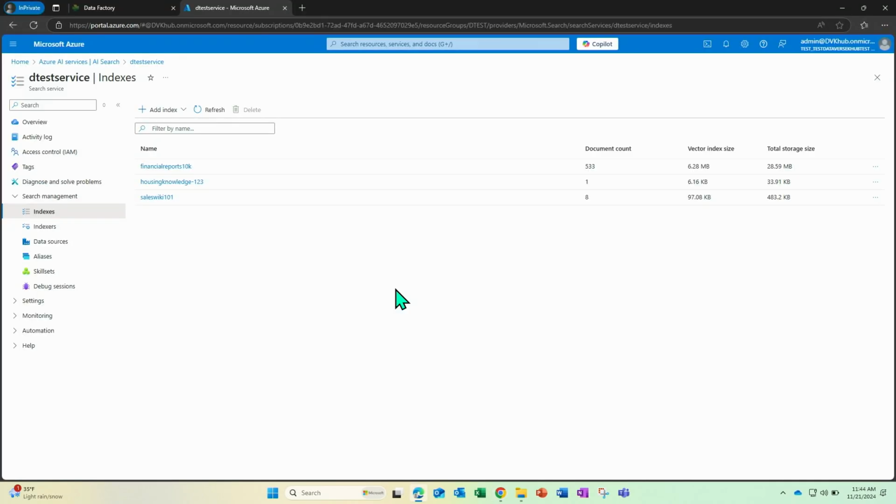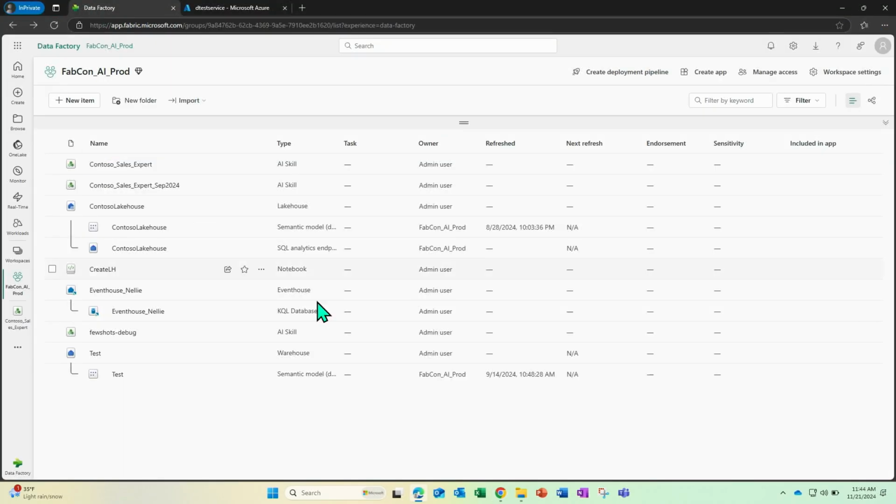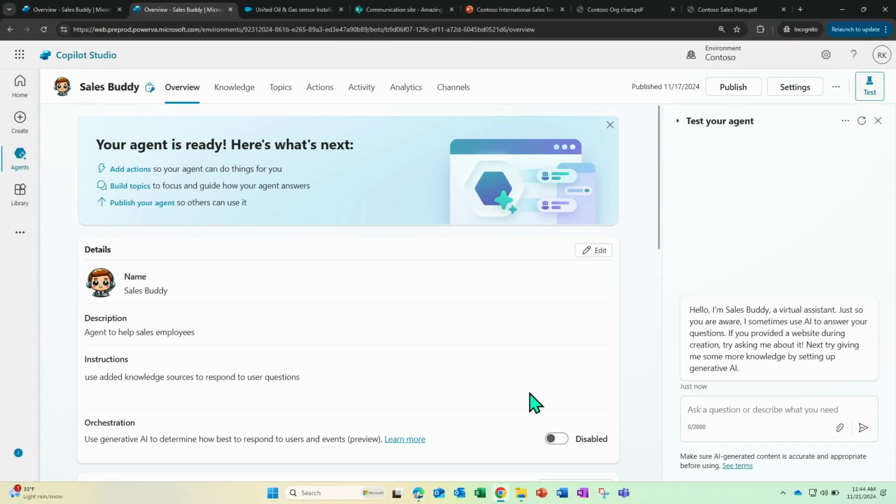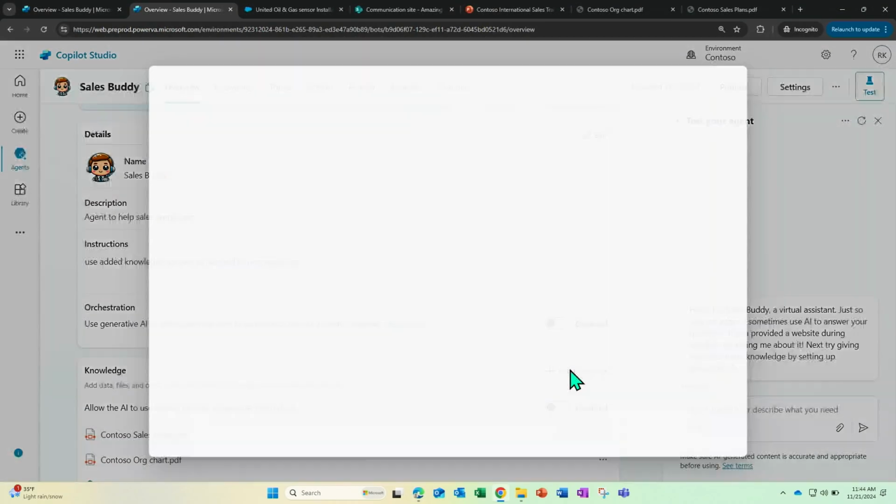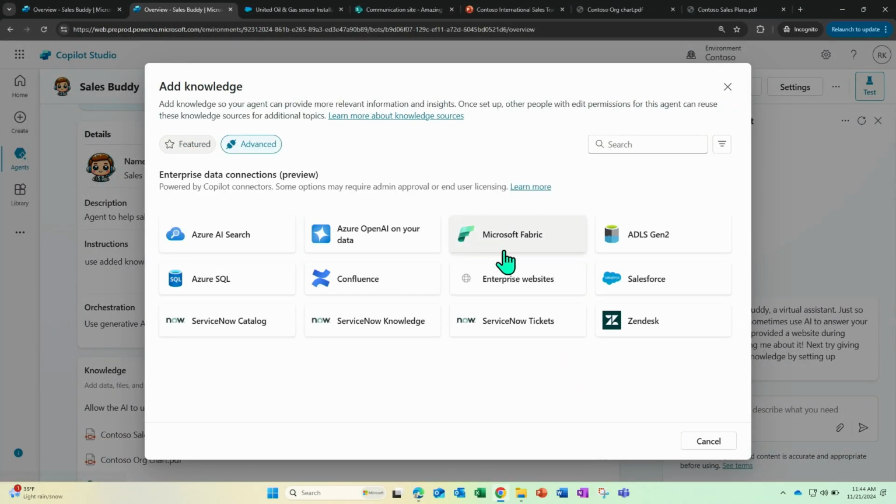Essentially the idea is that if you have a Fabric workspace, you can create different AI skills directly from your Fabric workspace. Similar to what you saw in Azure AI Search, once you build a skill and publish it from the Fabric interface, Copilot Studio enables you to bring that in a very seamless manner.